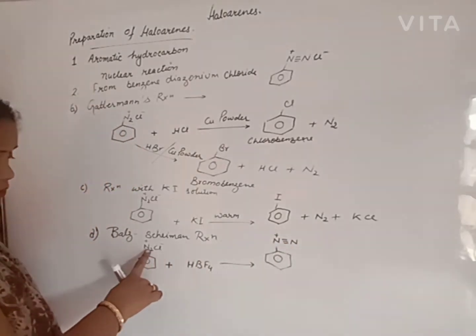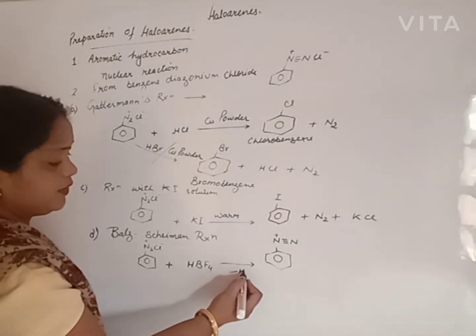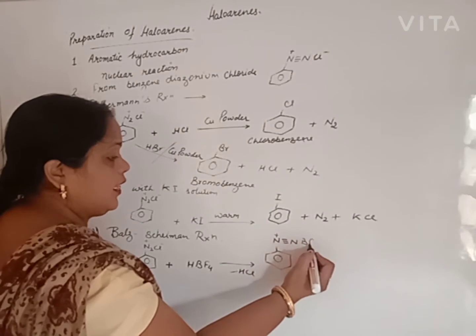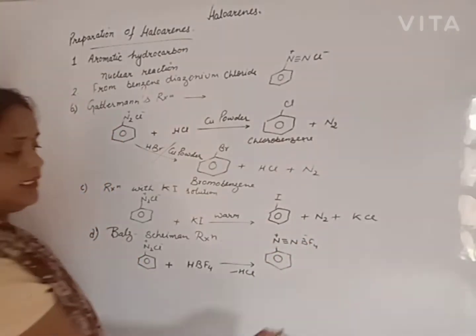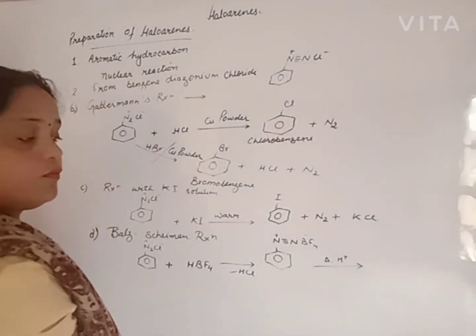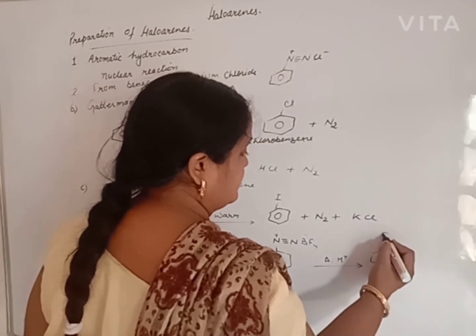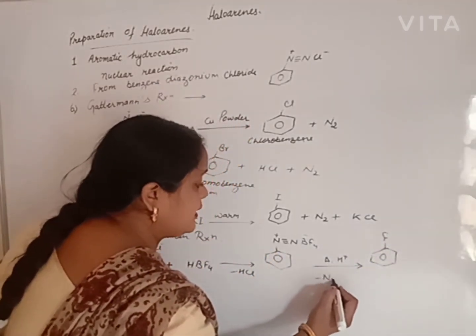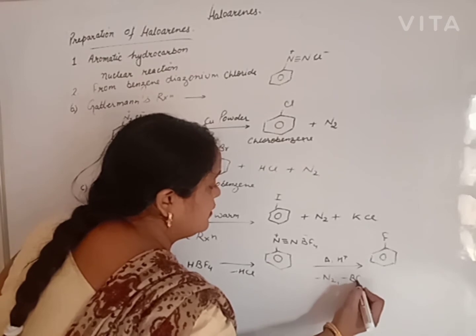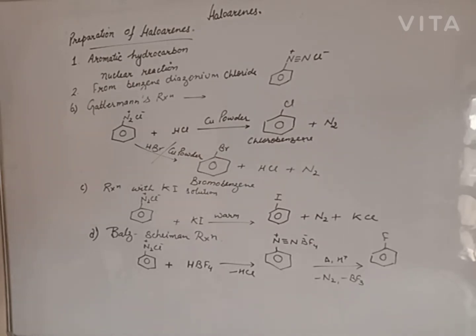This remains as it is. Only the chloride is replaced, reacted with HBF4, and we will get another salt. This salt is strongly heated, and we will get fluorobenzene. Nitrogen gas is released along with the electron deficient compound BF3, and from this reaction we will obtain fluorobenzene.